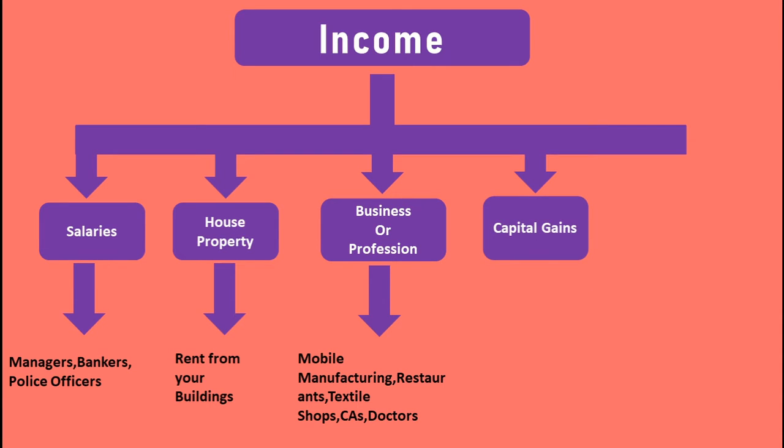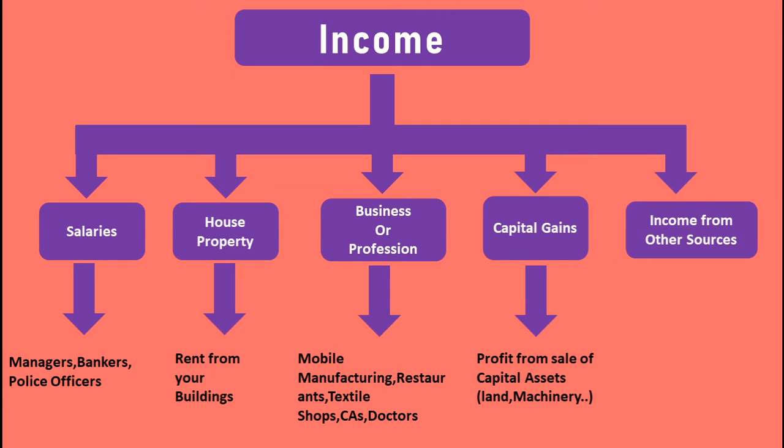The fourth one is capital gains. It is not a regular income. You will get this income rarely, when you sell capital assets like land or machinery. For example, if you purchased a land for 10 lakhs and sold it for 15 lakhs, your profit is 5 lakhs. You have to pay income tax on the profit of 5 lakhs.